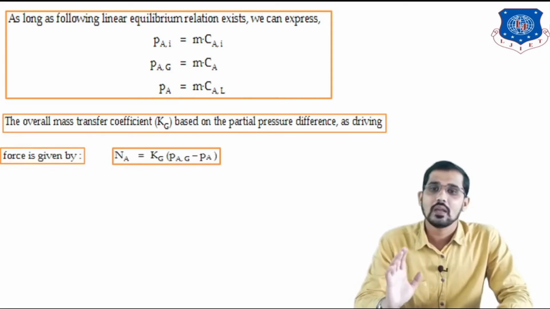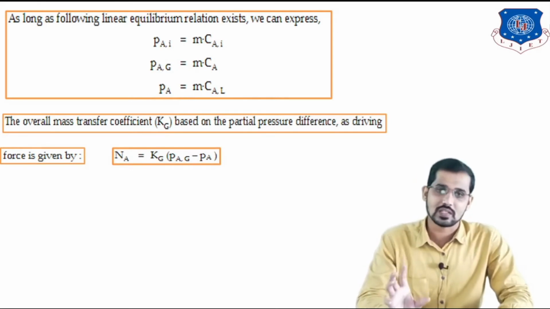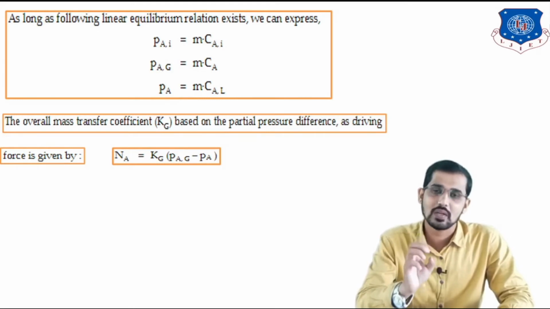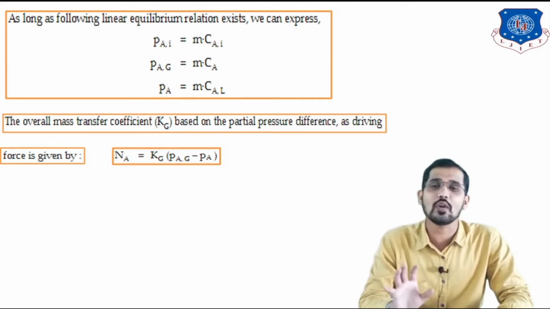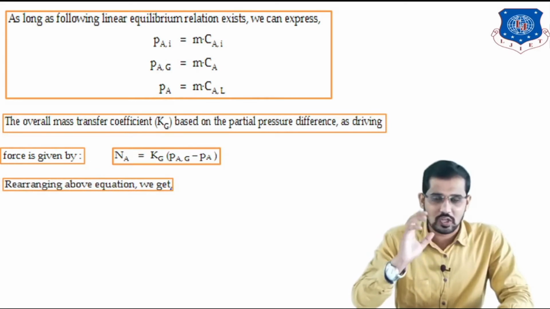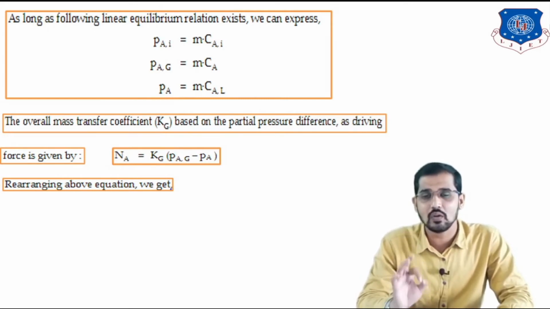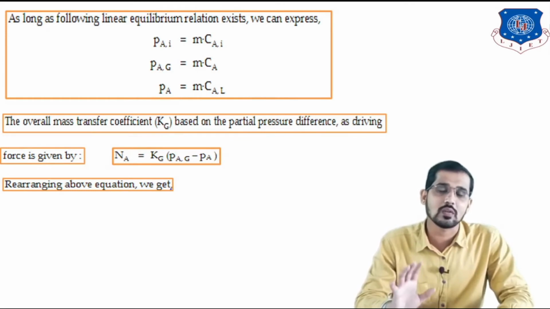The flux is given by NA is equal to Kg in bracket PAG minus PA star. What is the meaning of this? It means the molar flux of component A is directly proportional to the pressure difference, which is PAG minus PA star: PAG is the partial pressure of component A in the bulk phase of the gas, minus PA star, the partial pressure of component A at any point of the liquid. Partial pressure means we are dealing with the gas. Whenever we are dealing with gas, we write all these terms in partial pressure. Whenever we are dealing with the liquid, we write all these terms in concentration.